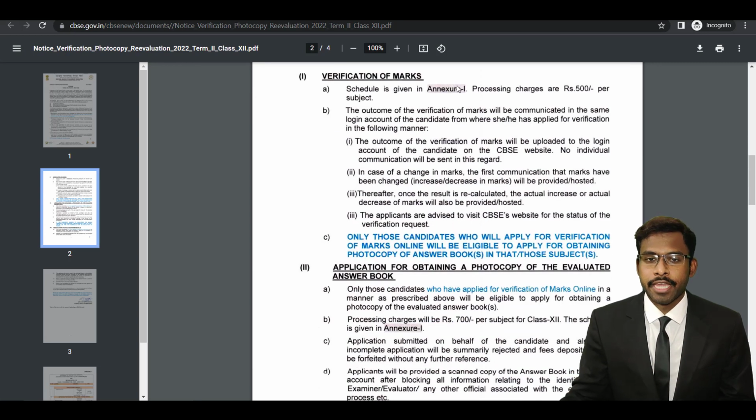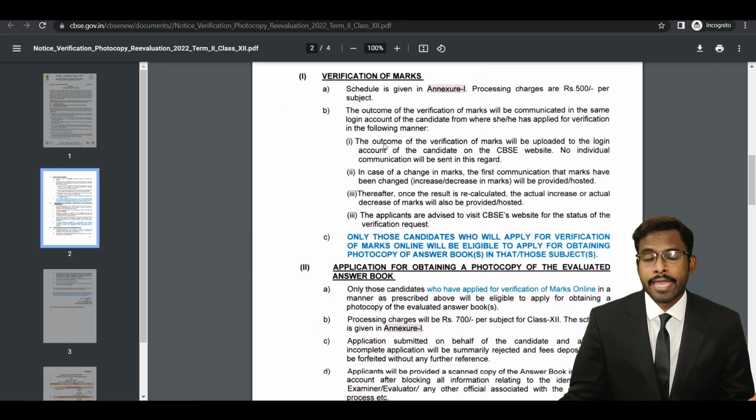So now coming to verification of marks, it says the schedule is given in Annexure 1, okay, and the processing charges are 500 rupees per subject. So you have to pay 500 rupees for verification per subject, okay? And the outcome of the verification will be communicated in the same login account of the candidate from where he or she has applied for verification, in the following manner. So this is the process, okay, folks?